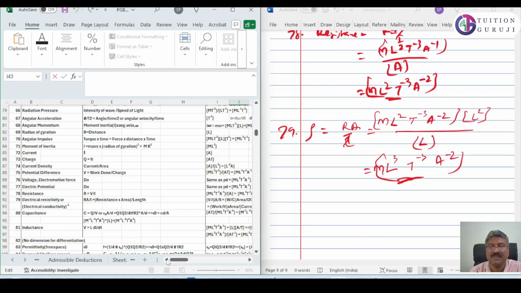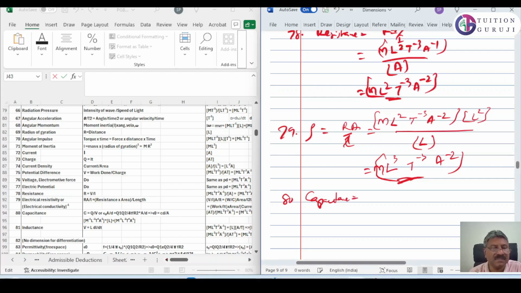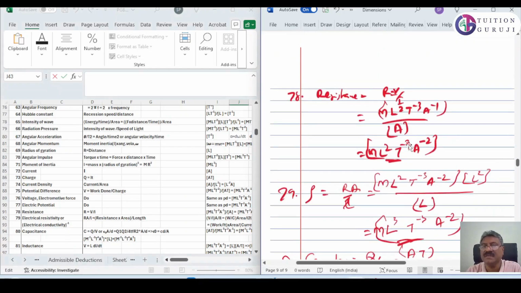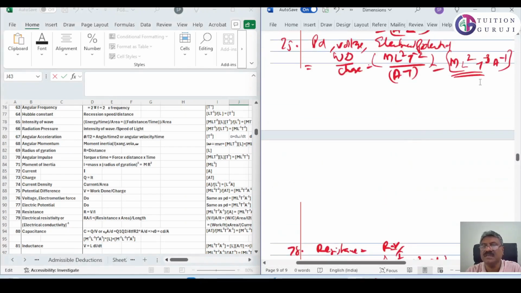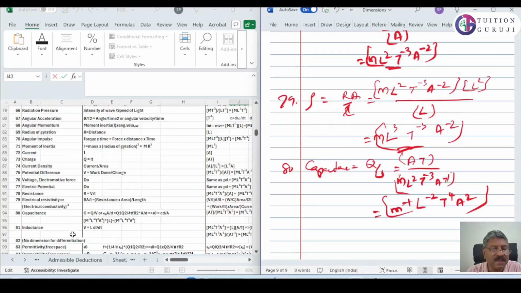Now next is capacitance, number 80. What is capacitance? It is equal to Q by V. Q is equal to I into T. V we already found out: V is M L square T raised to minus 3, A raised to minus 1. So capacitance is M raised to minus 1, L raised to minus 2, T raised to 4, A square.